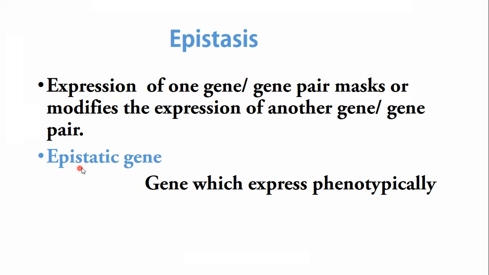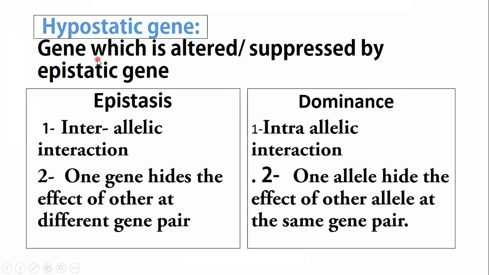One is known as the epistatic gene, the gene which expresses itself phenotypically. Or you can say the gene which controls the expression of another gene is the epistatic gene, while the second gene is the hypostatic gene, which is altered or suppressed by the epistatic gene. The gene whose expression is masked by the epistatic gene is known as the hypostatic gene. So basically, the epistatic gene acts as dominant while the hypostatic gene acts as recessive.